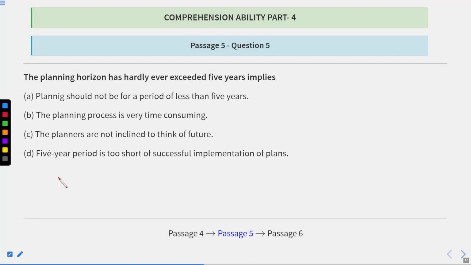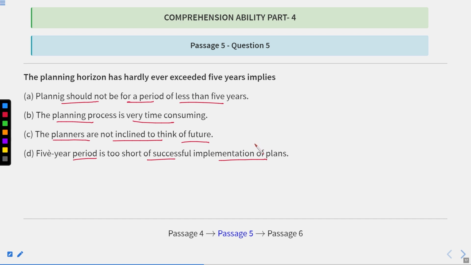It is written, planning should not be for a period of less than 5 years. The planning process is very time consuming. The planners are not inclined to think of future. 5-year period is too short for successful implementation of plans. Okay, now with the help of these 4 options, we have to find out what can be the answer.